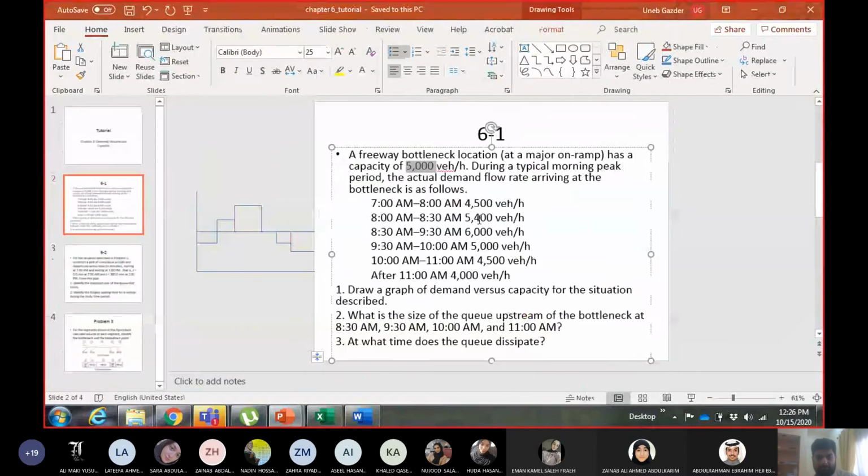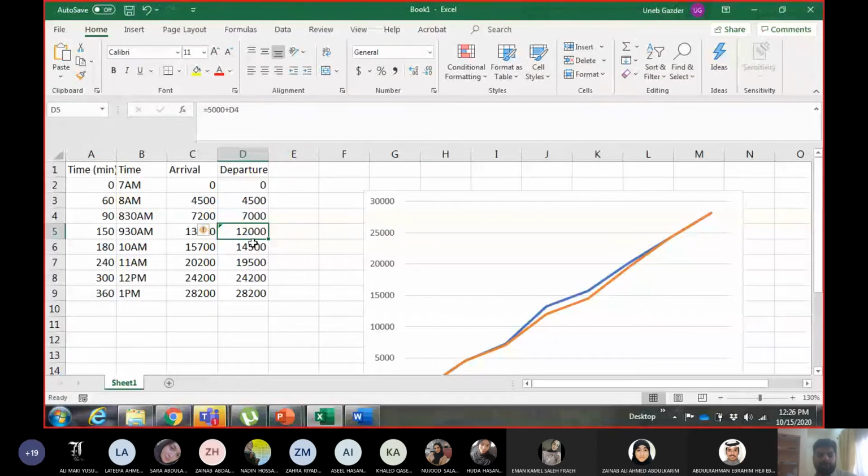9:30 to 10, the rate is equal to capacity. Okay, and it's for half an hour. So how many vehicles will be added in half an hour? Half of capacity. Okay, so I will add 2,500, so you get 14,500.